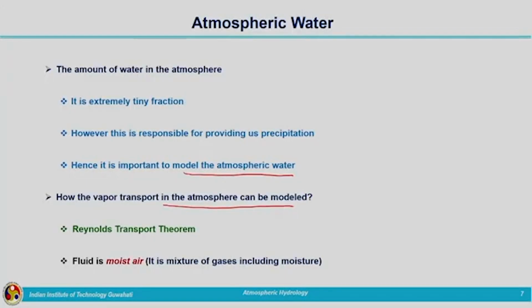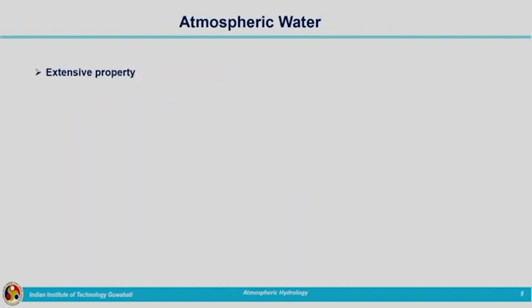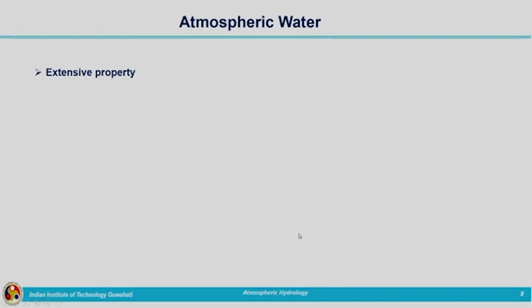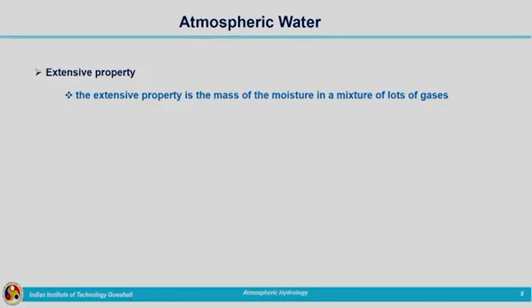So, the fluid which we are considering for the modeling of the atmospheric water is the moist air. It is a mixture of gases including moisture. Now, if we are using the Reynolds transport theorem for modeling purpose, we need to define the extensive property and the intensive property. So, what will be the extensive property in this case? B. It is something related to quantification of the water vapor, how much quantity is present in the atmosphere. So, extensive property will be definitely the mass of the moisture present in the mixture of gases.